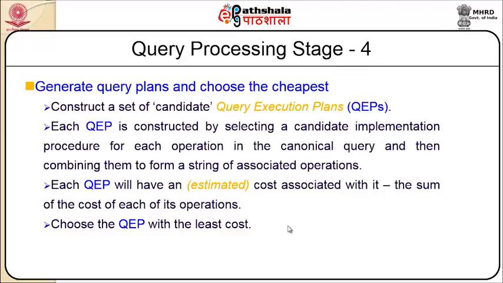Each query execution plan is constructed by selecting a candidate implementation procedure for each operation in the canonical query and then combining them to form a string of associated operations. Each query execution plan will have an estimated cost associated with it, that is the sum of the cost of each of its operations. Finally, we tend to choose the query execution plan with the least cost.